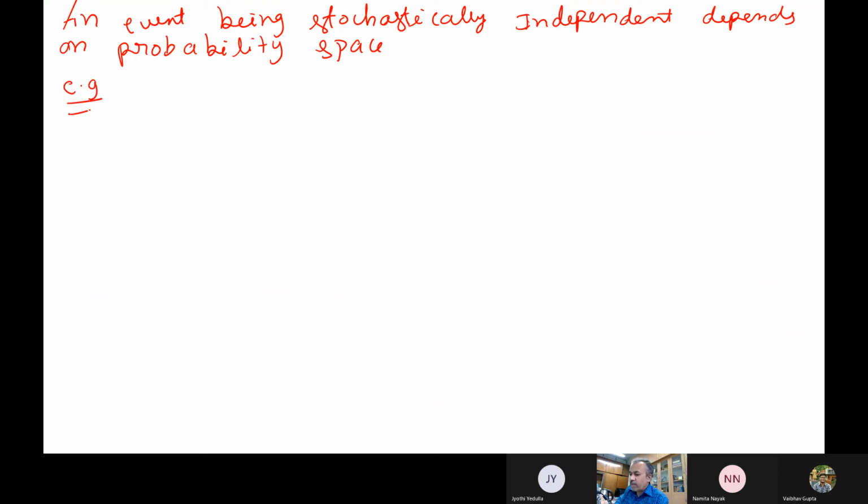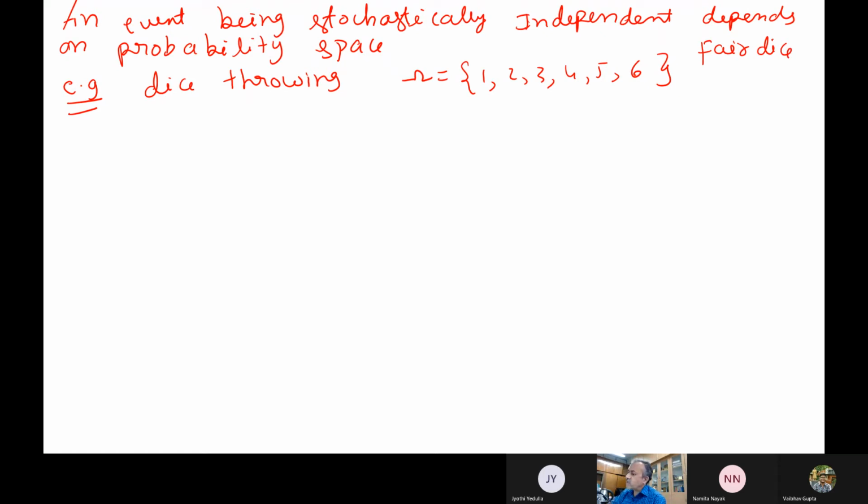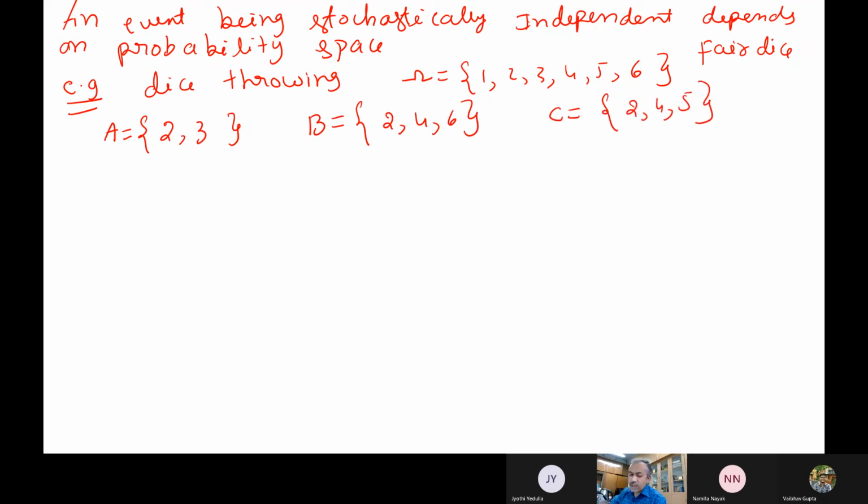Say for example, we have a die throwing problem. We all know a fair die means it is 1, 2, 3, 4, 5 and then 6 actually. It is a fair die. Okay, so fair dice means probability of getting 1 or 2 or 3 or any event is how much? 1/6. Now I have 3 events. So event A I have 2, 3. Then I have event B, that is even numbers 2, 4, 6. Then I have another event C, that is 2, 4 and then 5. So 3 events are there.